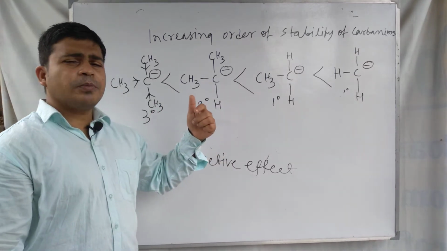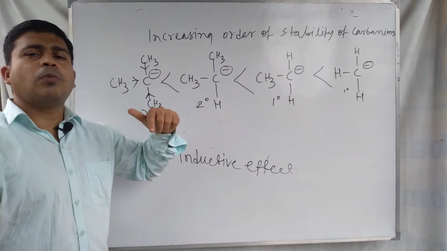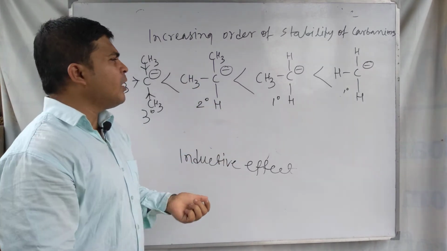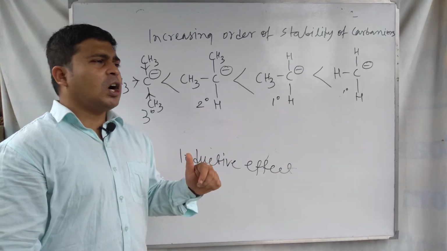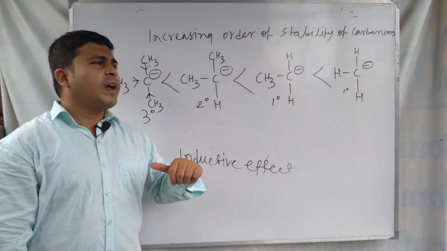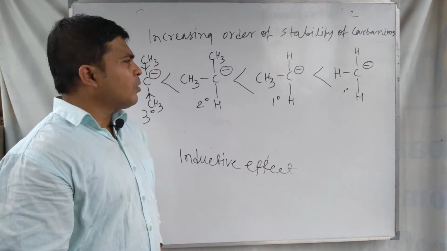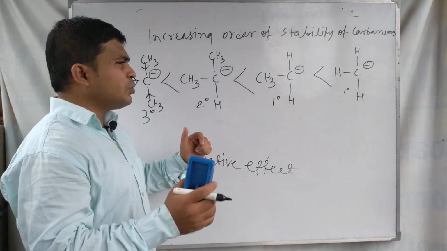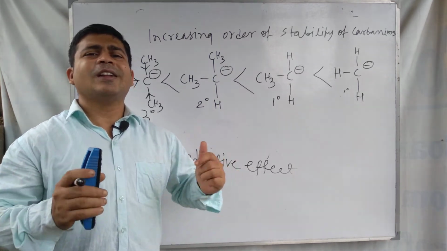Least reactive means most stable, and most reactive means least stable. So the order of stability and the order of reactivity are opposite to each other.